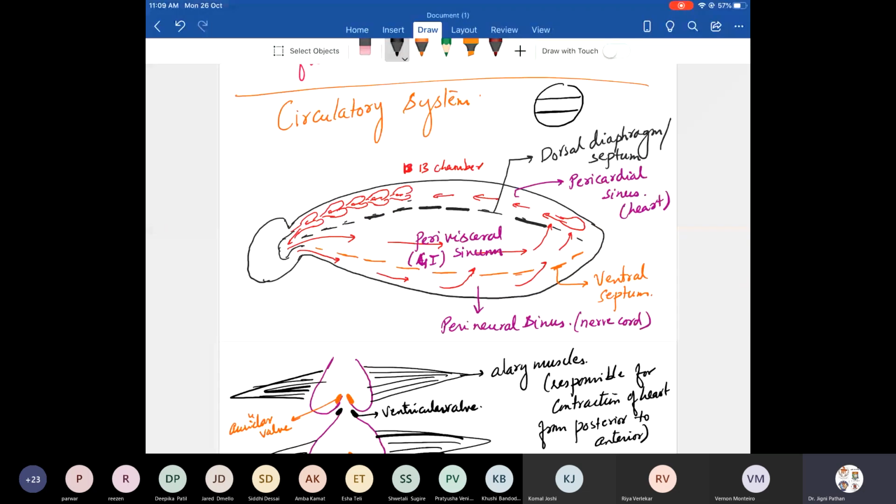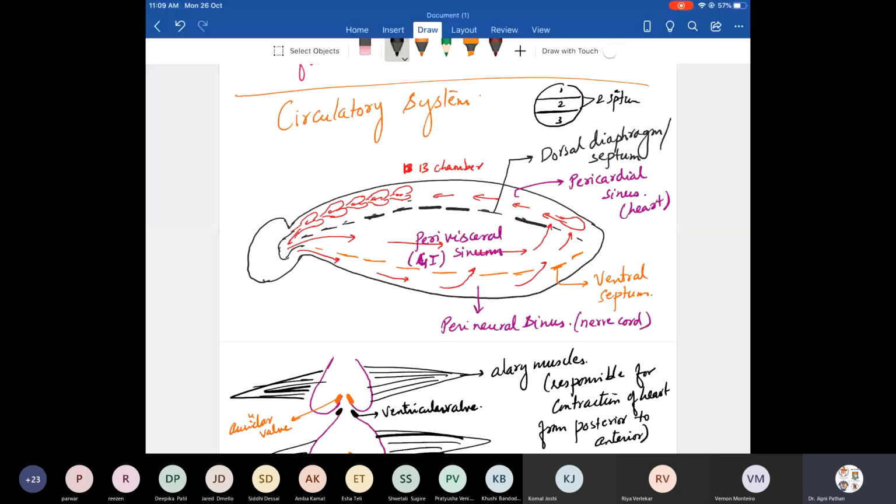Into three cavities, right? Same way it happens here. In the cockroach, the hemocoel is divided into three sinuses by the presence of two diaphragms. Here by the presence of two cords, right? Same way by two septa, this hemocoel is divided.